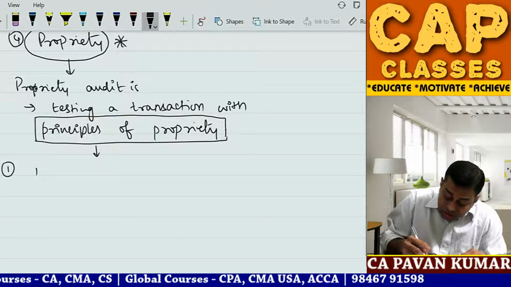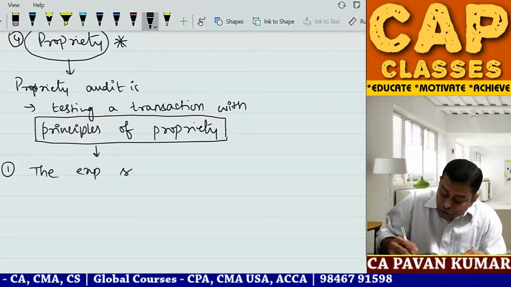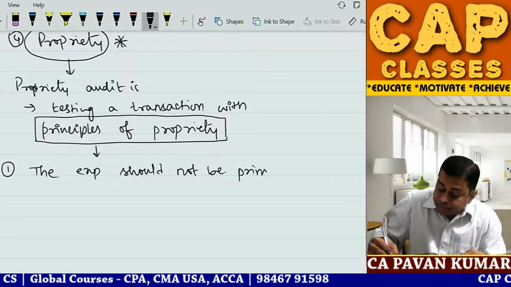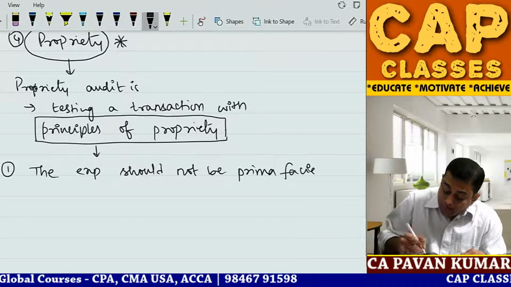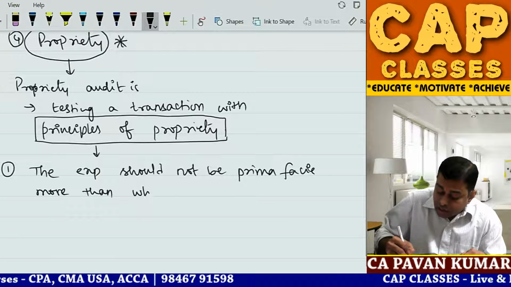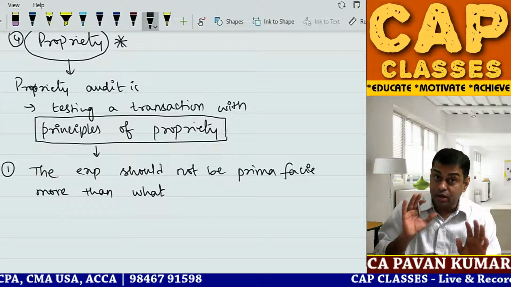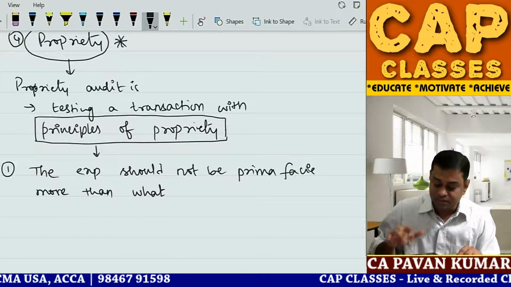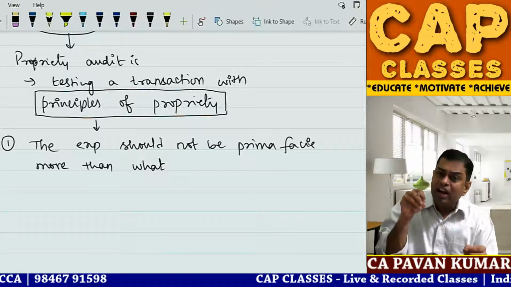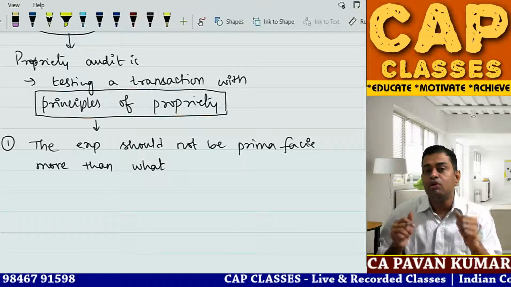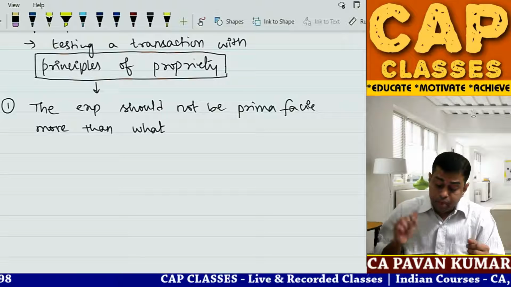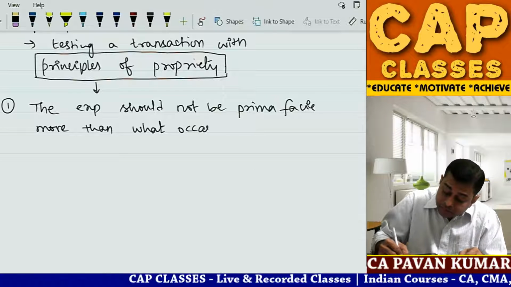One, the expenditure should not be prima facie more than what occasion demands. Are you recollecting this? You might have studied this in your CA intermediate also, unless you leave these topics. But you will not understand the actual dimension in CA intermediate. So I am telling you more in depth, because in your articles you might do government audits tomorrow. No, I have done hell number of government audits in my life. The expenditure should not be prima facie more than what occasion demands.